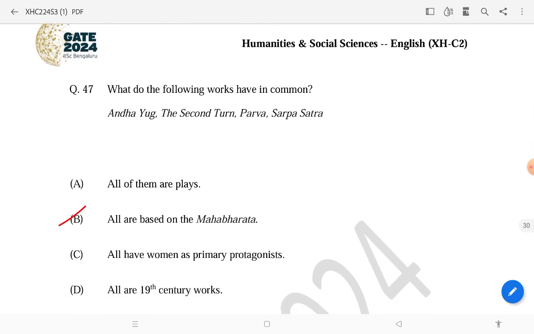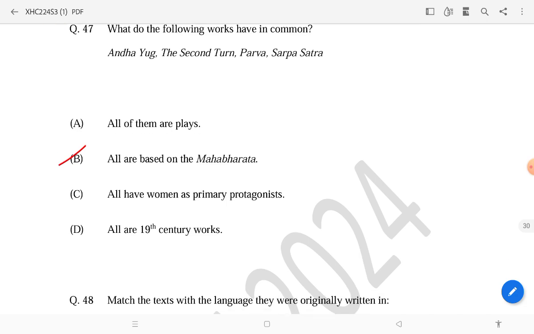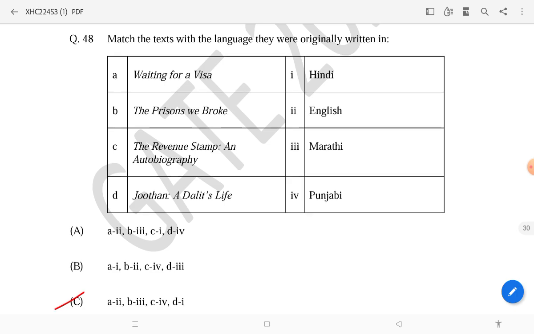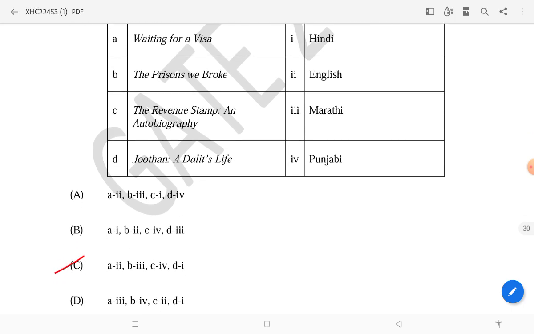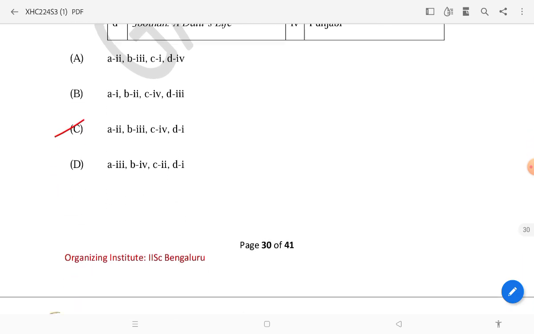Then, what do the following works have in common? Andha Yug, The Second Turn, Parva, Sarfa Satra, all are based on the Mahabharata. Then, Waiting for a Visa is from English. The Prison We Broke is from Marathi. The Revenue Stamp and Autobiography is from Punjabi. And Joothan, a Dalit's Life is Hindi. So these are the original languages of these texts.